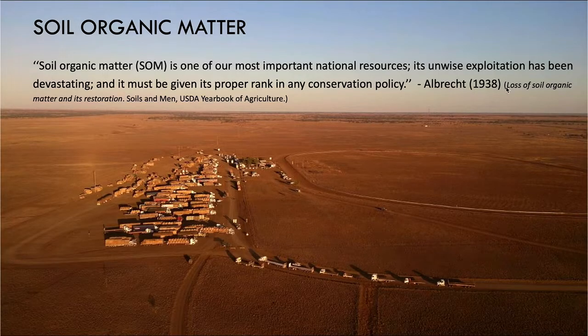So this book was called Loss of Soil Organic Matter and Its Restoration, Soil and Man, USDA Yearbook of Agriculture. But possibly it is online somewhere. We can look at it and read about what happened.